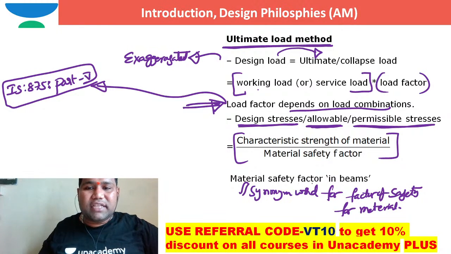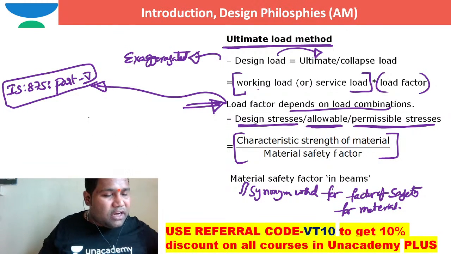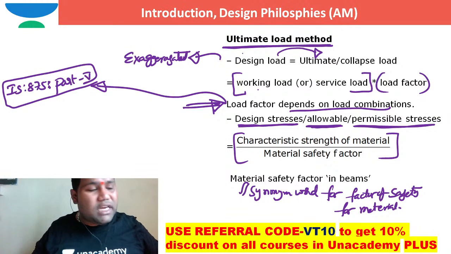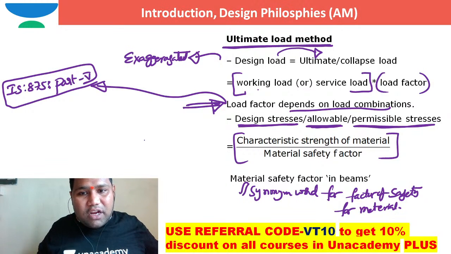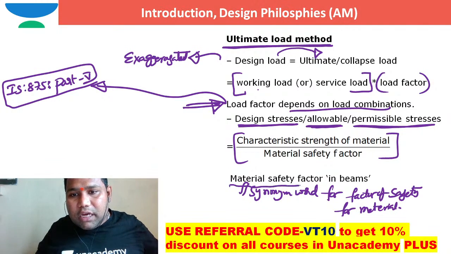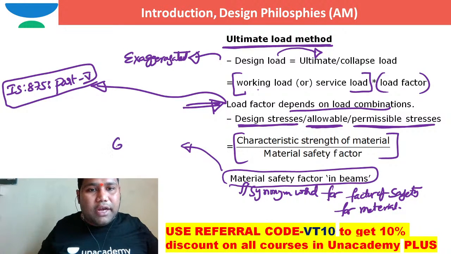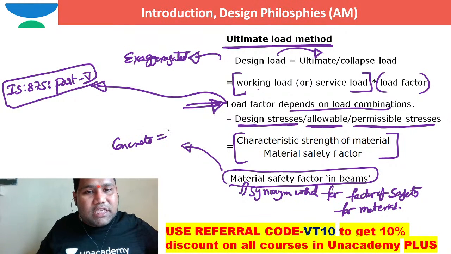Now everybody will ask, sir, what is the material safety factor for beams, especially for concrete, how much it was given, and for steel, how much it was given. For concrete, the material safety factor in beams is 1.5.